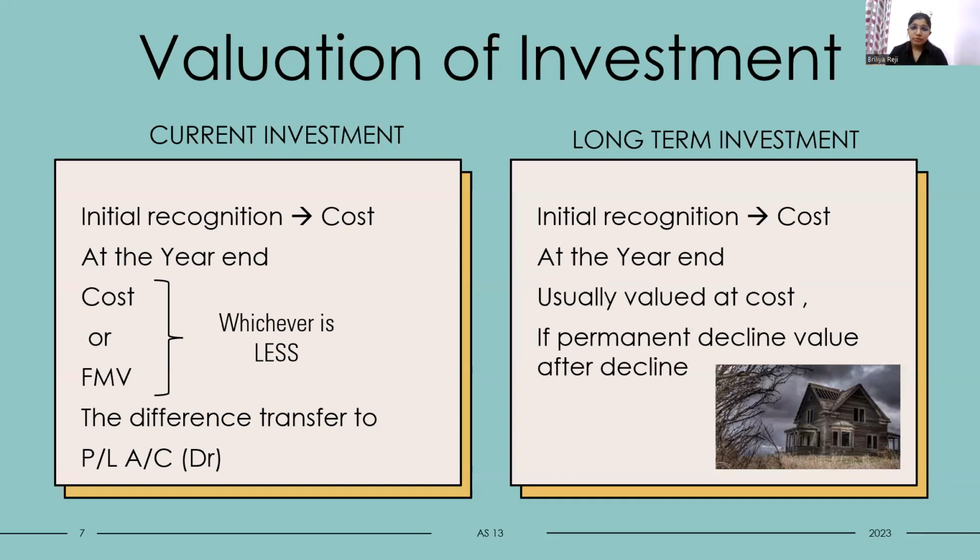Then in case of valuation of investment, we need to keep in mind that initial recognition is at cost, and at the year end, that is at the close of the balance sheet, current investment is recognized at cost or fair market value, whichever is lower. If the fair market value is lower than the cost, there is a difference, and that difference will be transferred to the profit and loss account. In case of long-term investment, the initial recognition is at cost, and at the year end it is usually recognized at cost. But if there is a permanent decline, then it is recognized at the value after the decline.